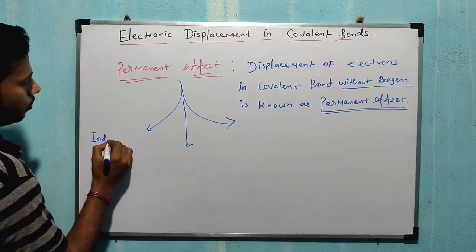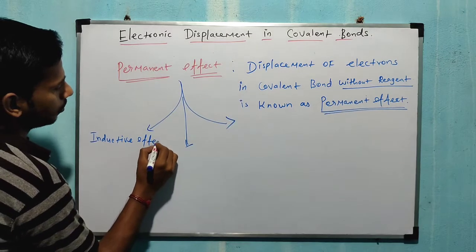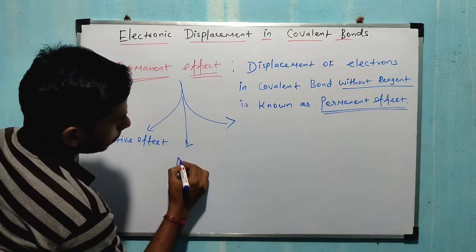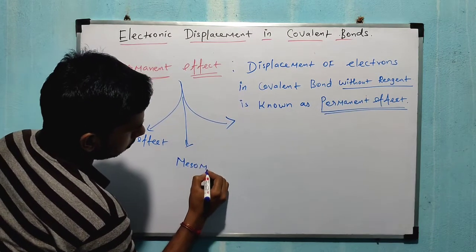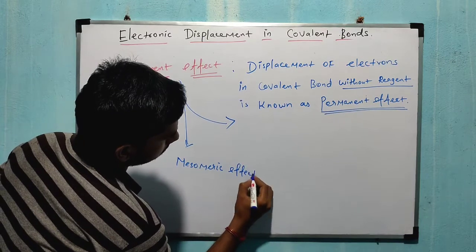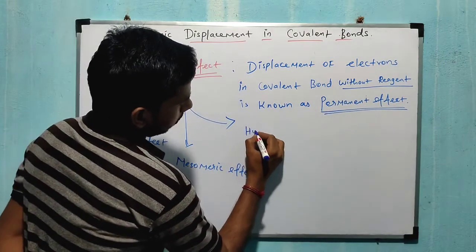Inductive effect. The next one is the mesomeric effect. The third one is hyperconjugation.